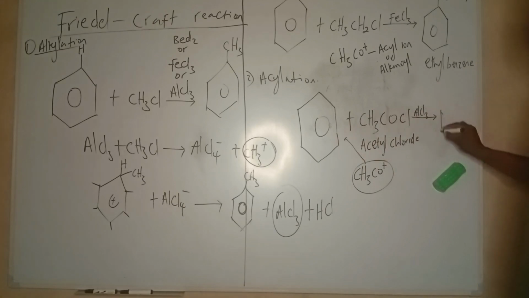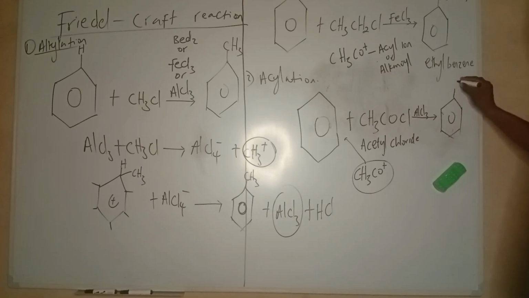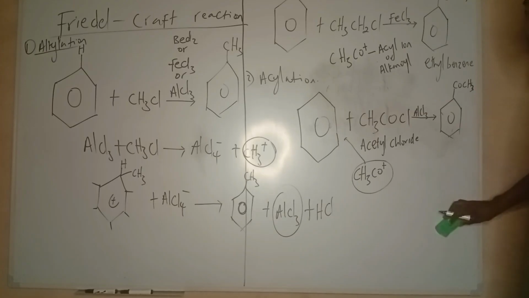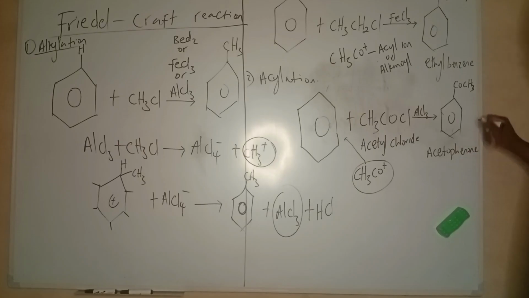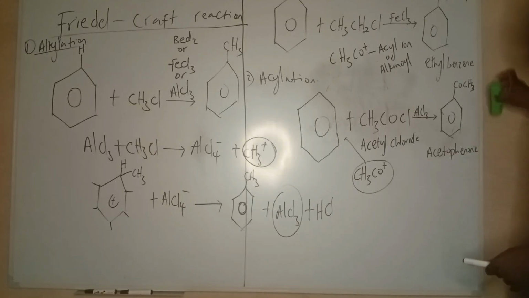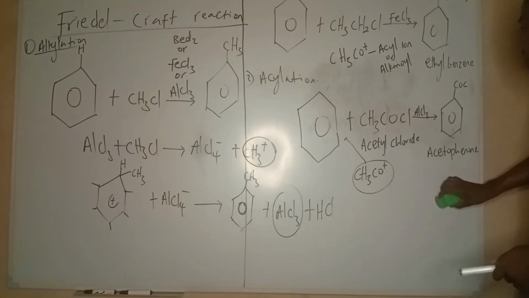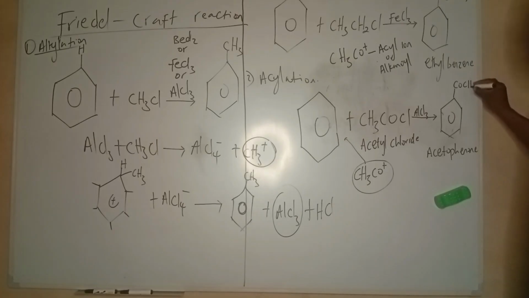Any of the positions is position 1. So what you get now is going to be COCH3. I'll draw the name of this compound. This compound is known as acetophenone. So benzene plus acetyl chloride gives acetophenone. It's an aromatic ketone, so it is called a phenone. Aromatic ketones are called phenones.